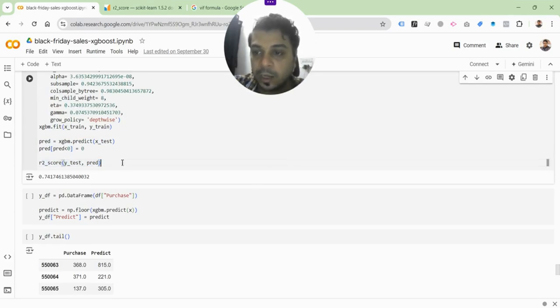So for instance, you have the R square value that you will have to calculate. This is basically an accuracy measure. It's not just about running a model, right? You will have to have a measure of the accuracy of the model. So how do you get an accuracy measure? This is how you can do that.